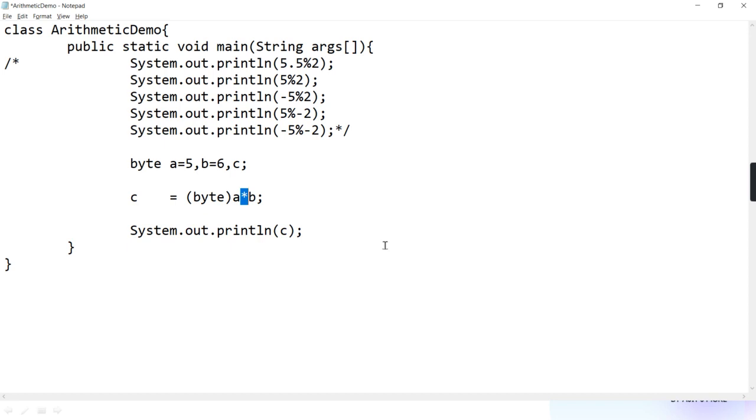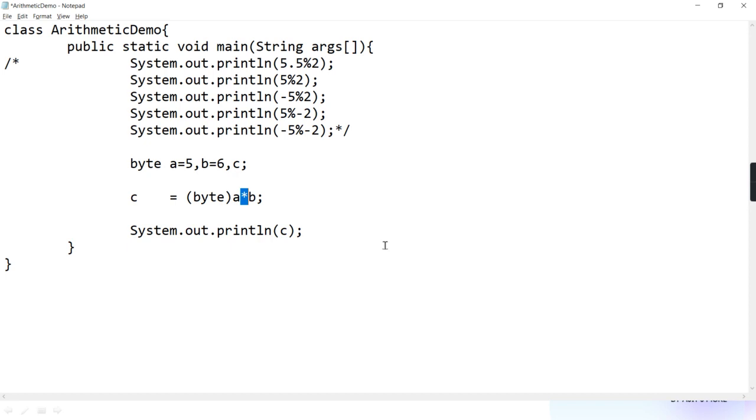Now you are coming on track. But what I said, unary cast has more precedence and binary has less.